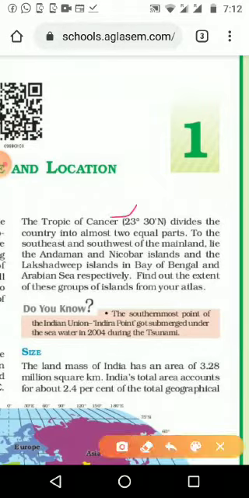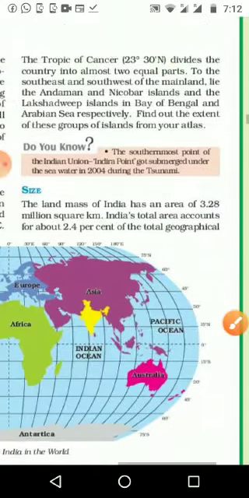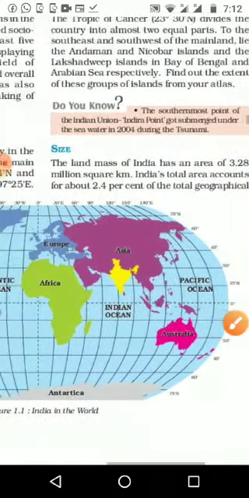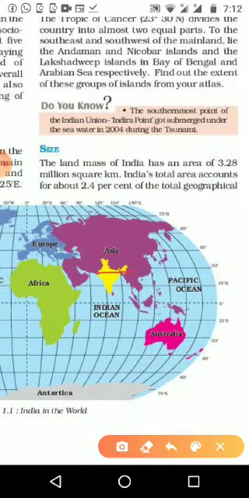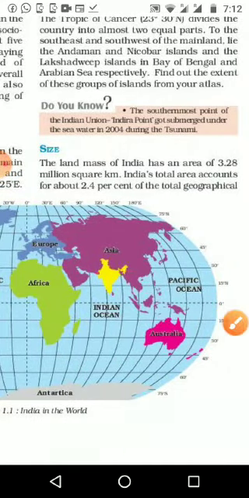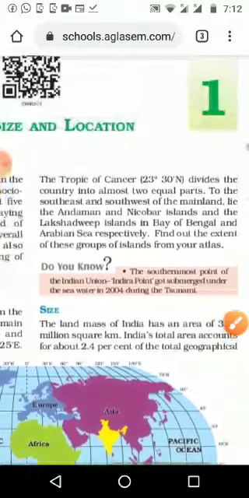Then the Tropic of Cancer, 23.5 degree north, divides the country almost into two equal parts. We can see the up and down of India, it is dividing here in the middle of India, and the upper side is North India and the lower is South India, more or less equal, not exactly equal.